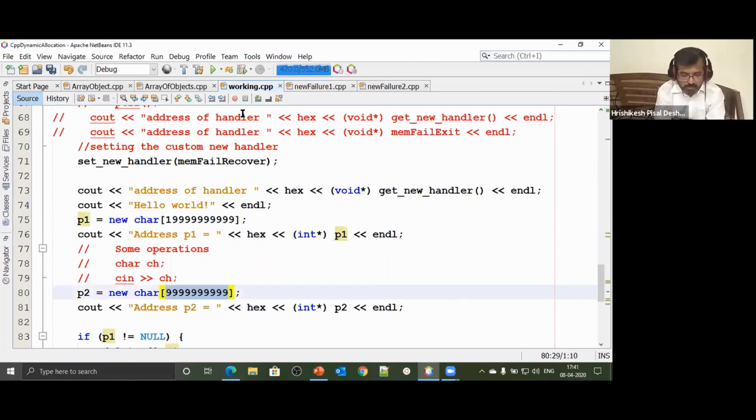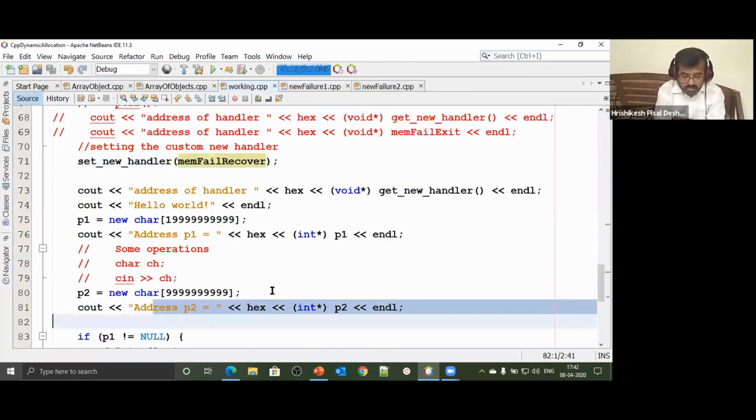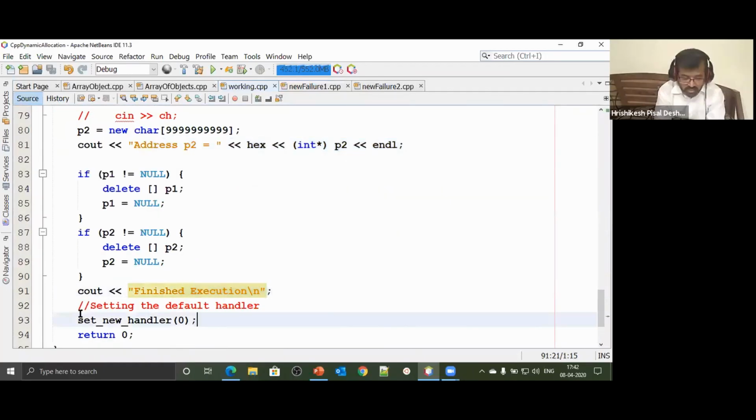First, this is the address of that memfail recover, created here. When we made the first request, it says request for allocation did not succeed. Since it did not succeed, what did we do? Freeing memory that is no longer required. P2 was successful later, we reached finished execution, and the program continued without any problem. So the first time we made allocations, that succeeded and we printed that address. The second time we made a request that failed, but after the failure, the address of P2 also got printed. Not only that, further down we have also printed finish execution and reset the set new handler to 0. Everything has happened perfectly.